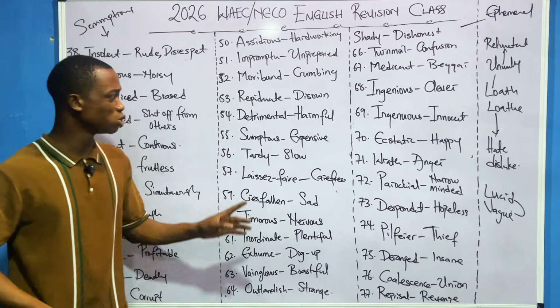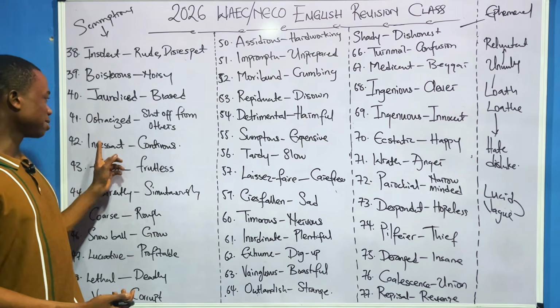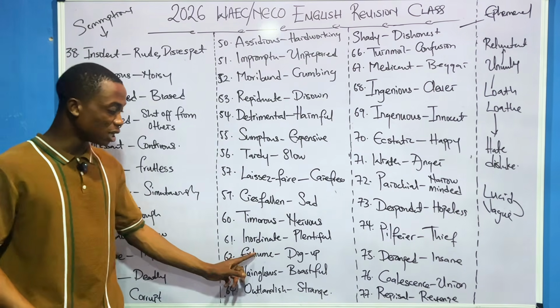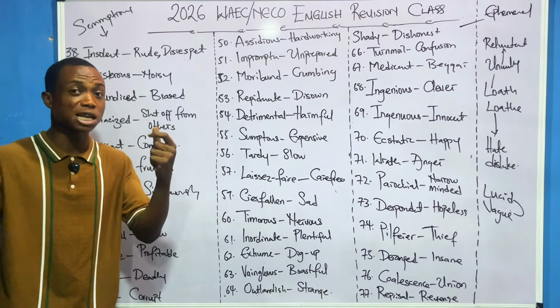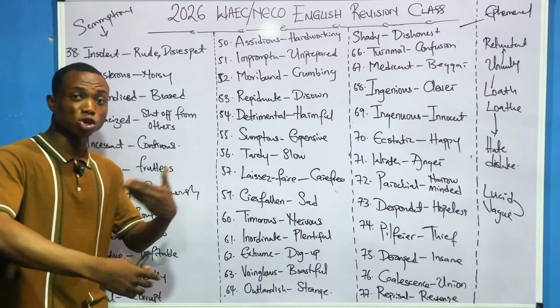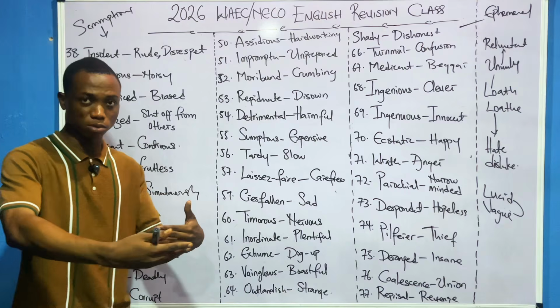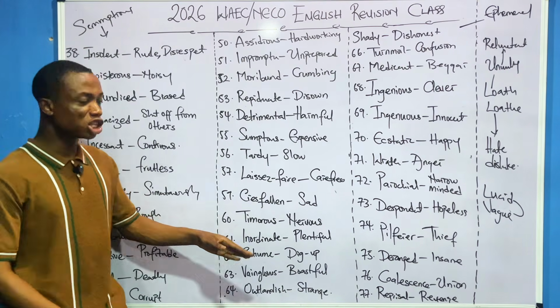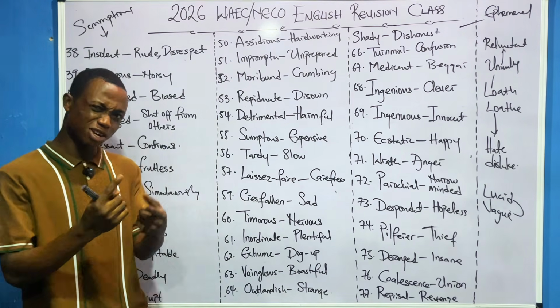Inordinate means something that is what? Plentiful. I think there was a word we talked about just now, incessant. So we can say incessant and inordinate are quite similar, because incessant means something that is continuous, keeps on coming. Then inordinate means plentiful. So they are kind of related.